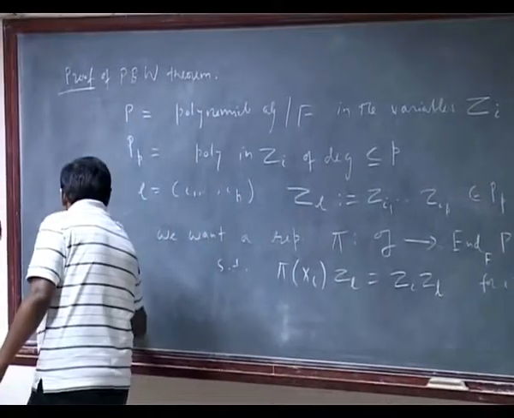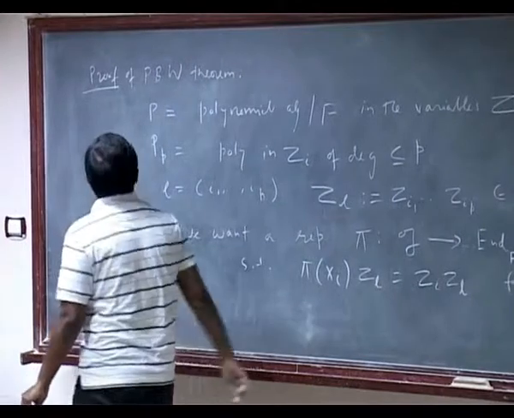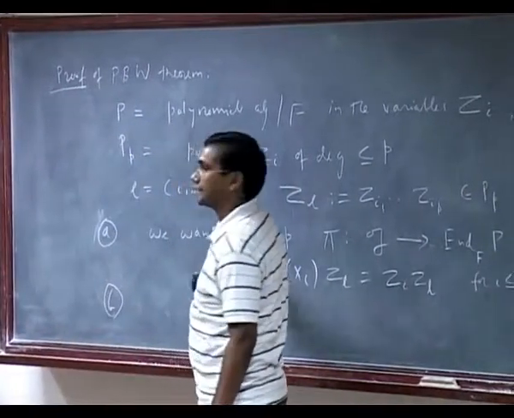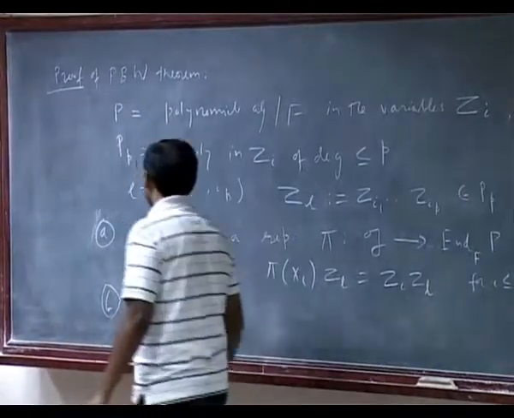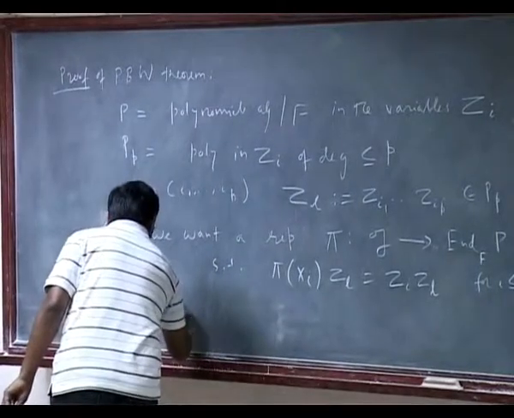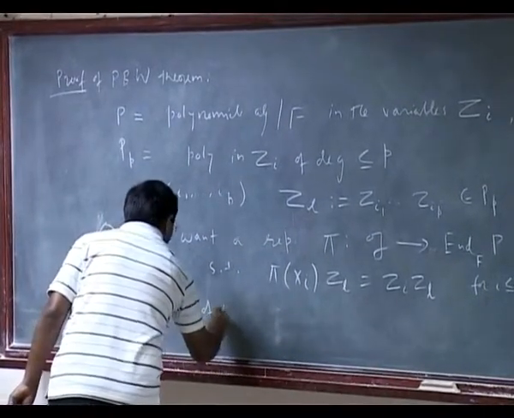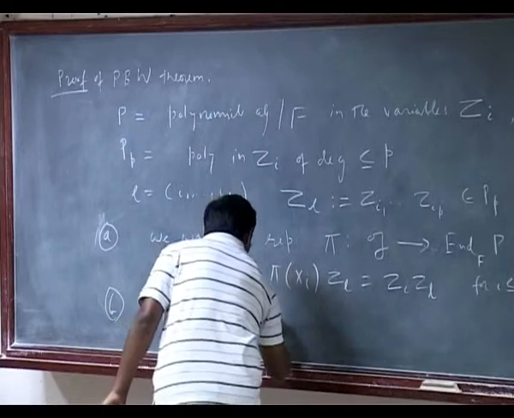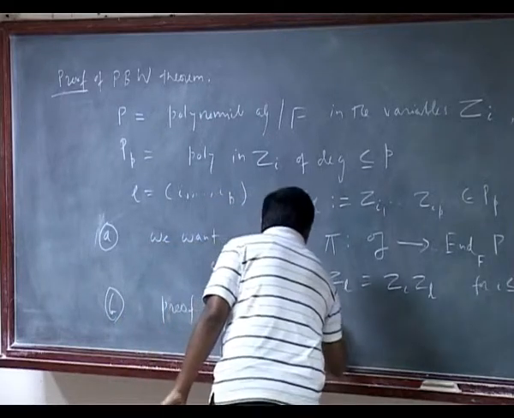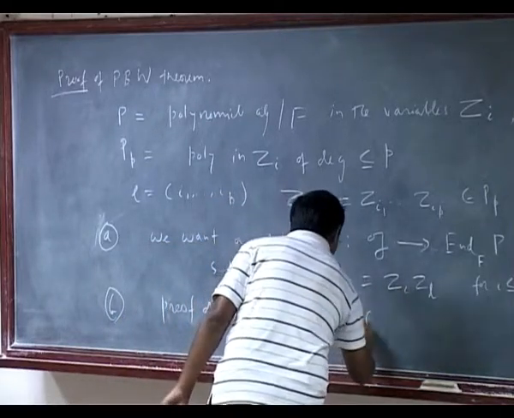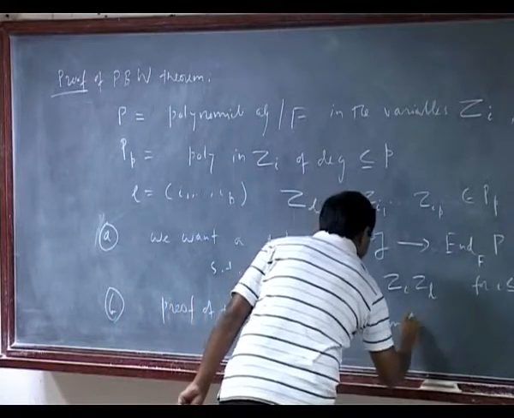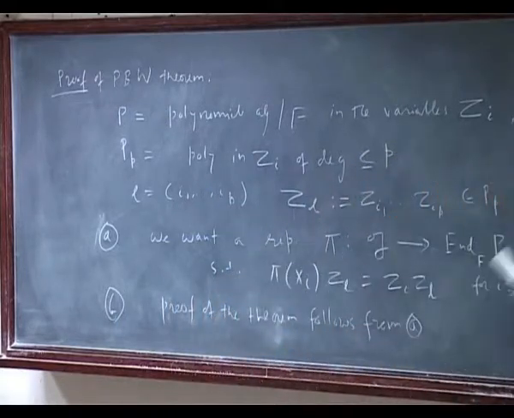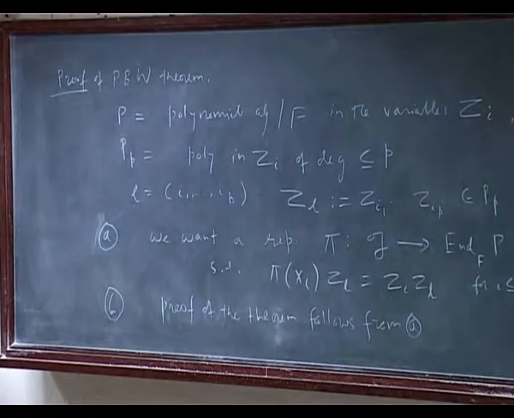And the second statement is that the proof of the theorem follows from this A. So first we will prove that: the proof of the theorem follows from A. So let's prove B first, then we construct that representation. Let's keep this theorem.